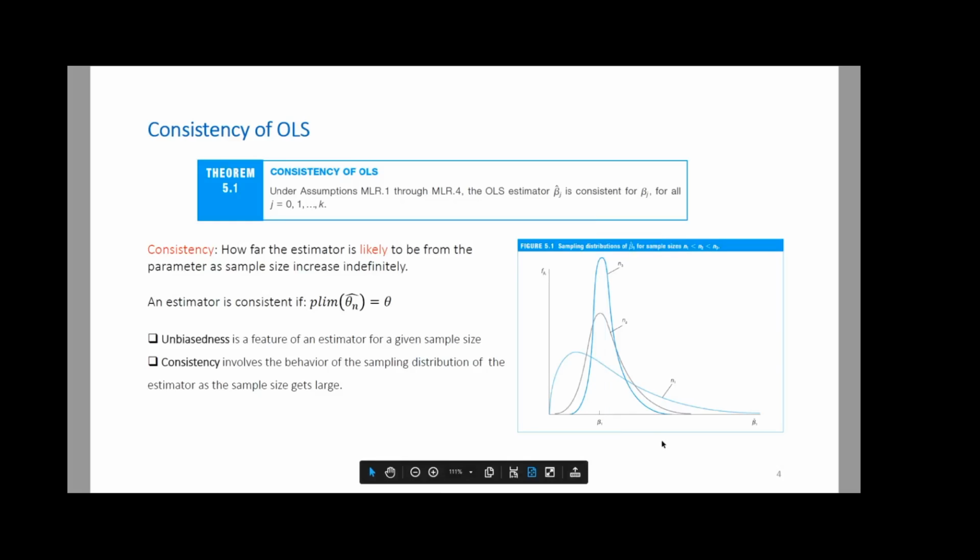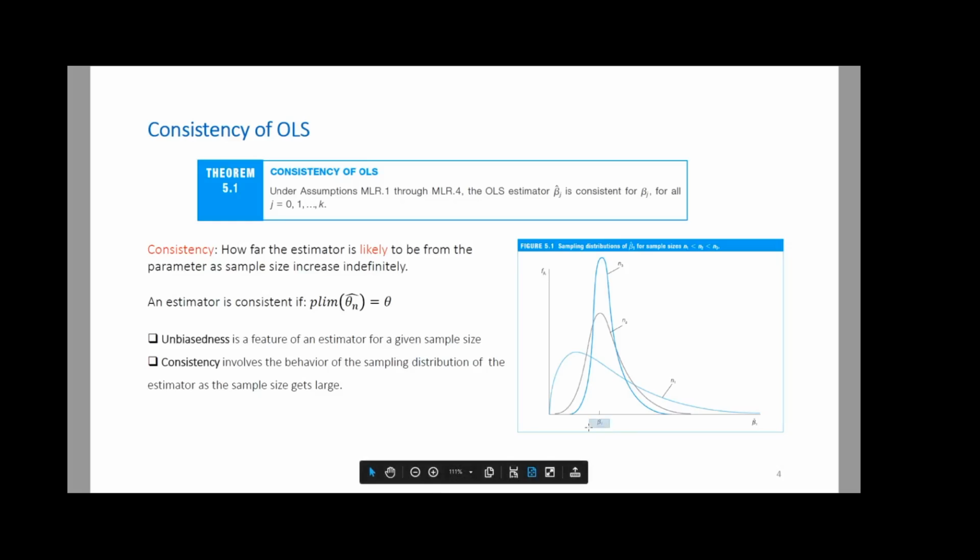What's going on here? What's the intuition behind it? Think about it. If the sample size goes to infinity, what will happen to your beta hat j or beta hat 1? If the sample size goes to infinity, it means that we're going from sample to population. If I go from sample to population, it means that my beta hat 1 or beta hat 2, again, for the population, is going to be one number, and that number is beta 1, right?